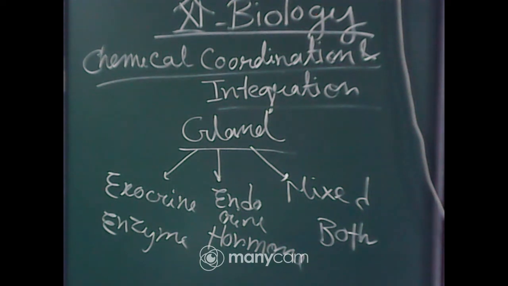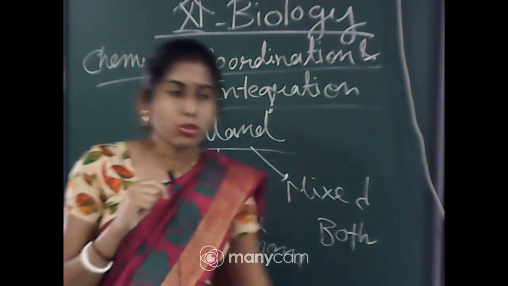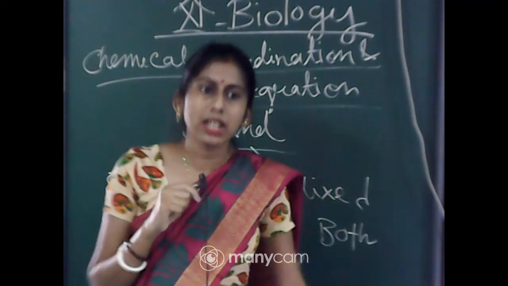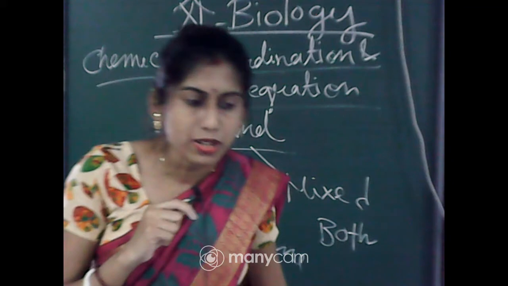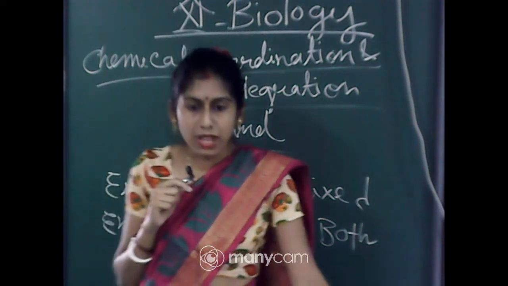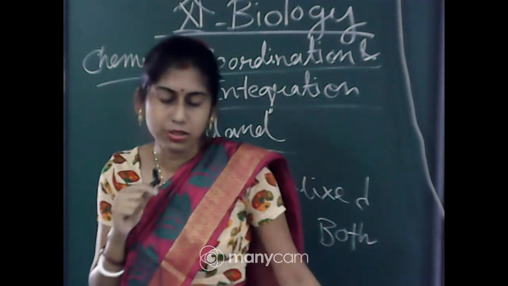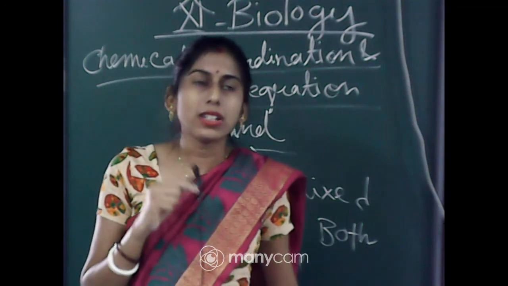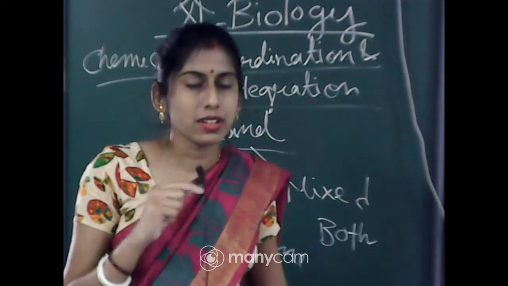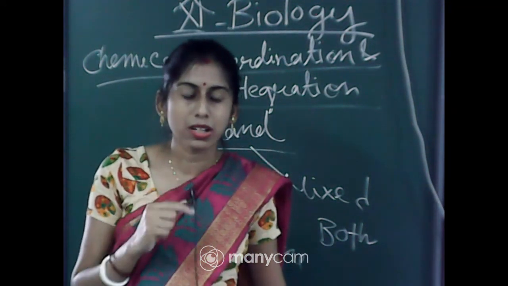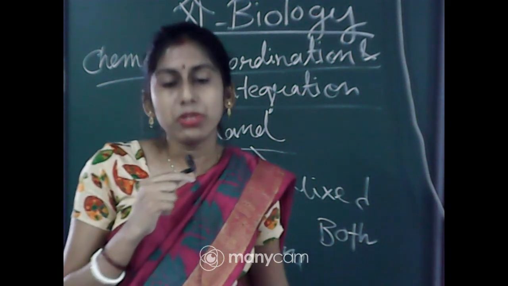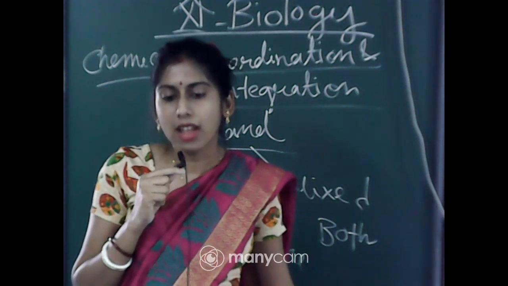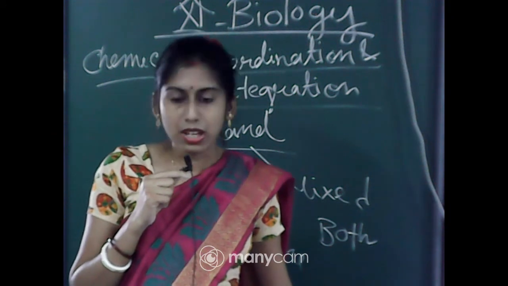Now you have to know the different examples. For exocrine glands, as you know, in the elementary class you have read about the different parts from where the enzymes can be released. So these will be under exocrine glands. And what are the different endocrine glands? We will read in this chapter, like pituitary gland, adrenal gland, hypothalamus.